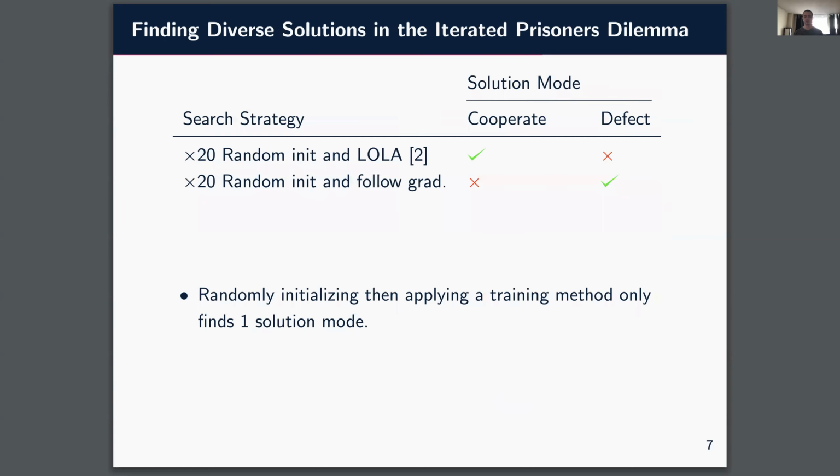We also looked at finding diverse solutions in the full iterated prisoner's dilemma. Our baseline strategies randomly initialize, then apply a learning algorithm. If we use LOLA for optimization, then we find a solution where players cooperate like tit for tat every time. If we follow the gradient, then we find a solution where players defect each time.